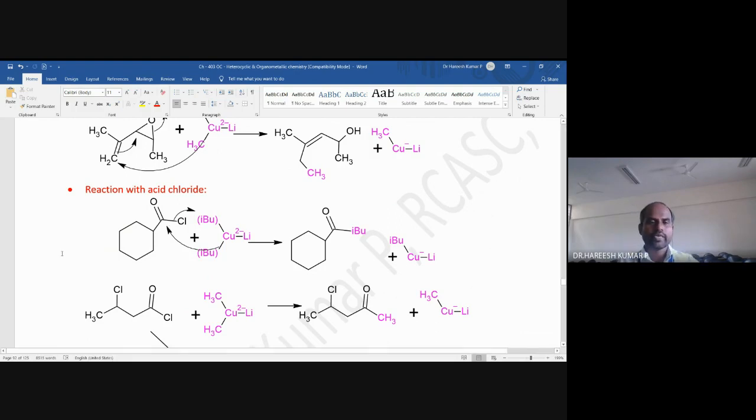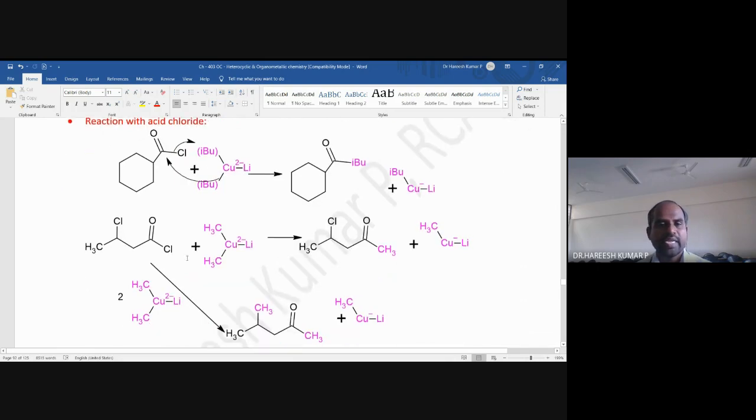So here cyclohexyl carboxylic acid chloride, when it is treated with diisobutyl lithium cuprate, what it will do? There will be a new bond formation between this bonded pair and this carbonyl carbon, and Cl is going out.